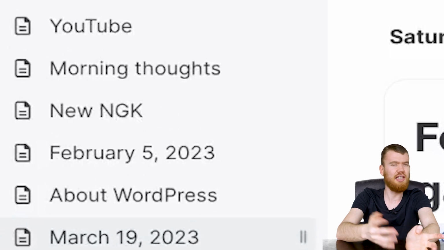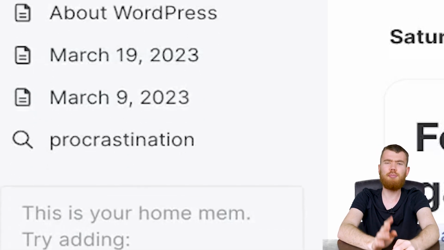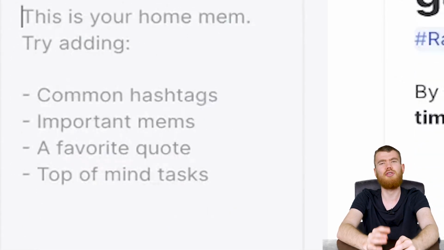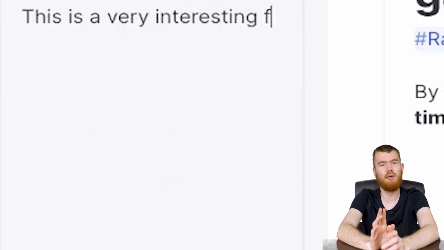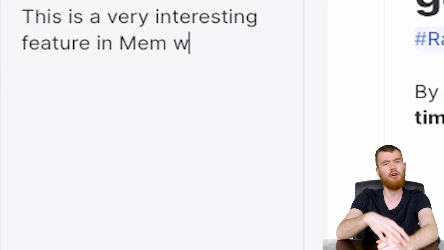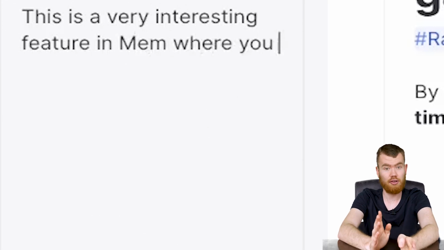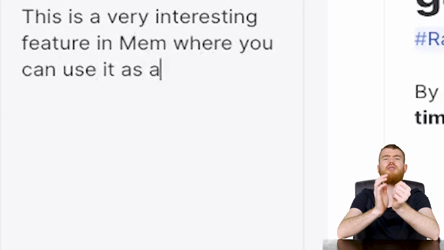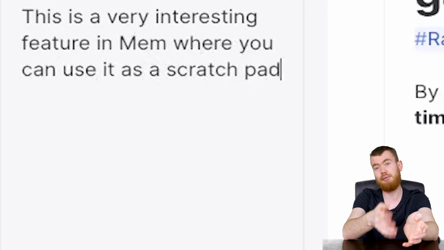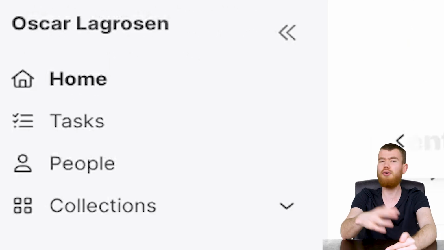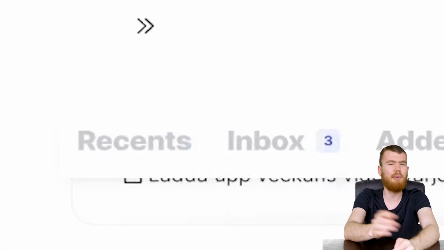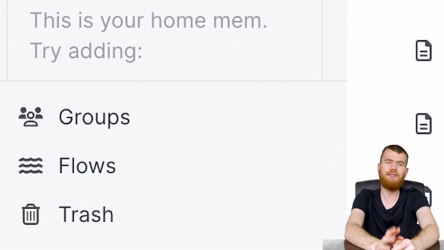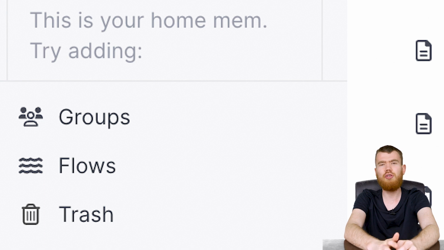And while we're going to go deep on all that mentioned, let's explore the thing right here which is called the home mem. It's simply a scratch pad where you can write down the most important thing. It could be a focus question, inspirational quote, whatever, which you can always see right here if you have the sidebar locked in place. We can also hide that sidebar by clicking here and let it come back by hovering over it with the cursor. And finally you have groups, flows and trash.